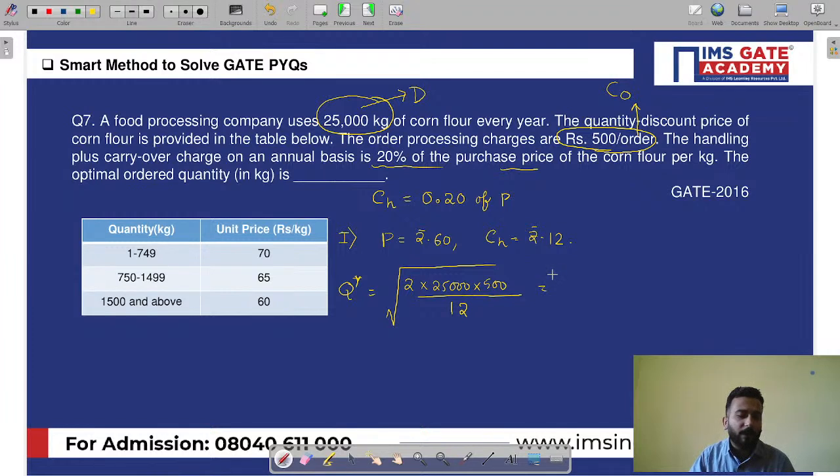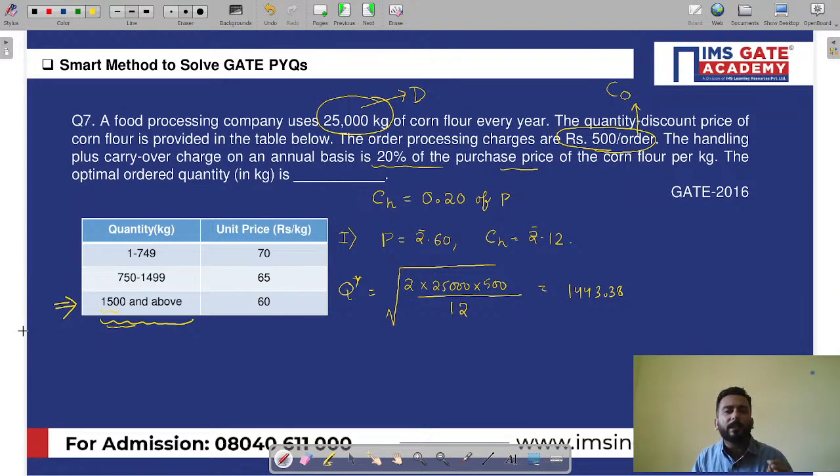If you solve this, you will get somewhere around 1443.38. Now, my dear friends, just see whether it is lying in the feasible region or not. Whether 1443 is lying over here. Tell me, is 1443 lying in this range?